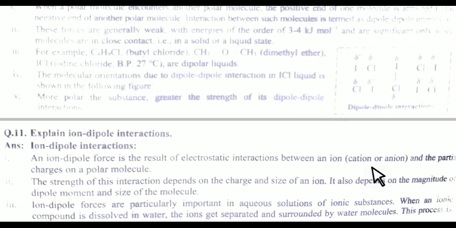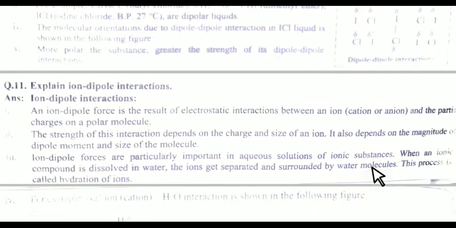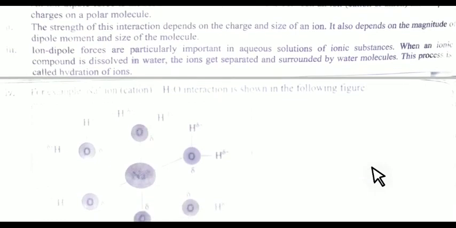So, always remember, students, whenever there is a force of attraction between any ion, cation or anion, and the partially charged end of a polar molecule, it is ion-dipole interaction. You can see in the example here, NaCl: sodium reacts with water. Water is the polar molecule and sodium is the cation. In water, oxygen carries a negative charge and hydrogen carries a positive charge. Sodium is positively charged, so it interacts with the negative charge of the water, the oxygen.